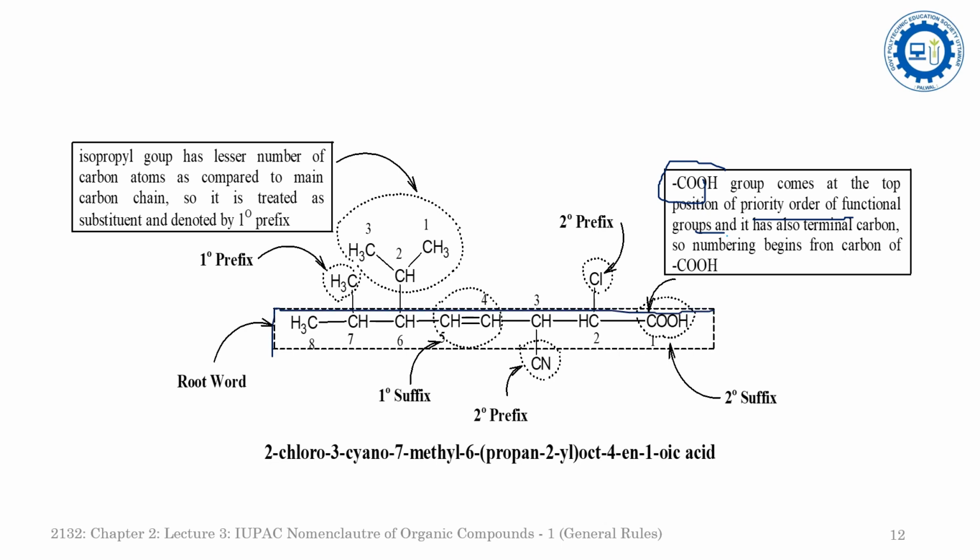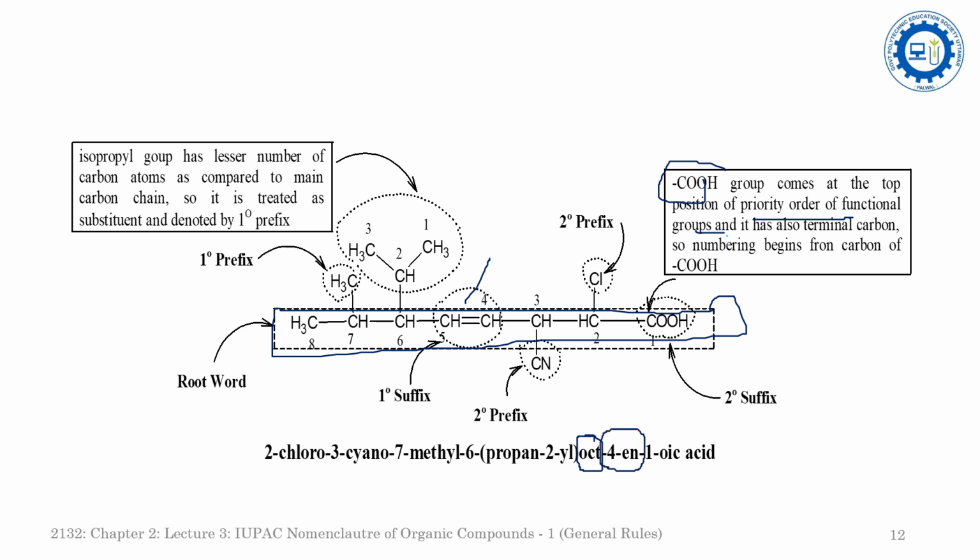This is the 8 member chain. Since this is 8 members, the root word will be oct. Now come to the primary suffix. Again, the primary suffix represents the saturation or the unsaturation in the compound. In this compound, at the fourth position there is a double bond. So that's why the 4-ene is the primary suffix.